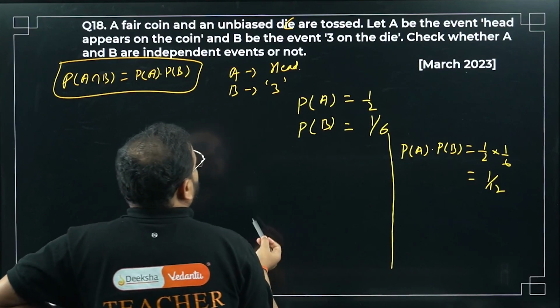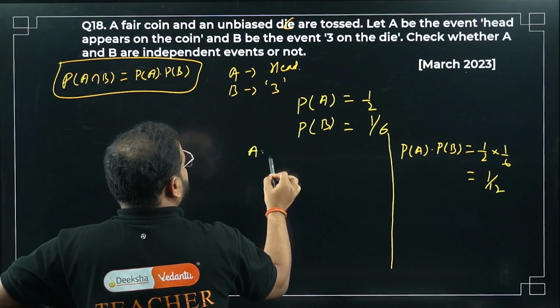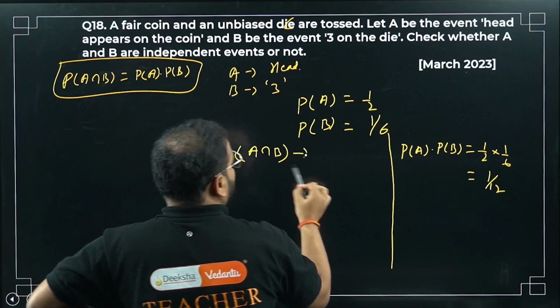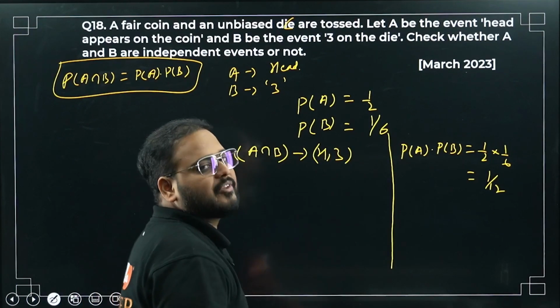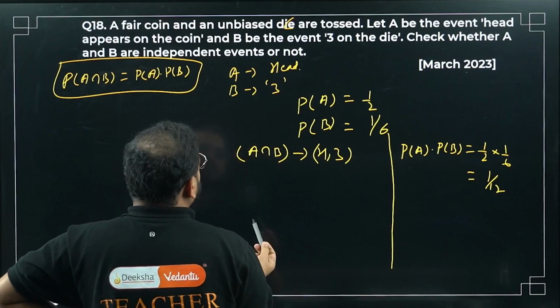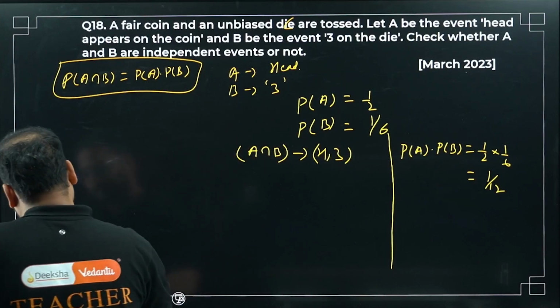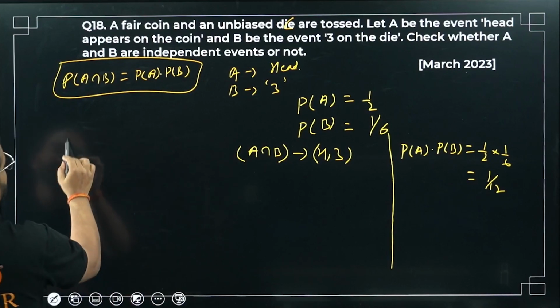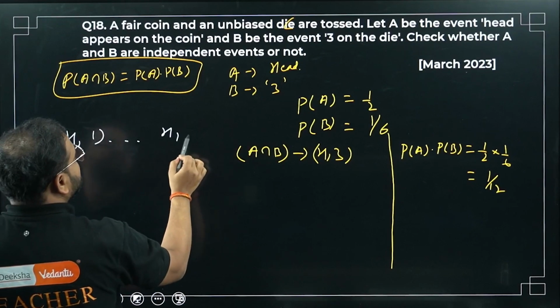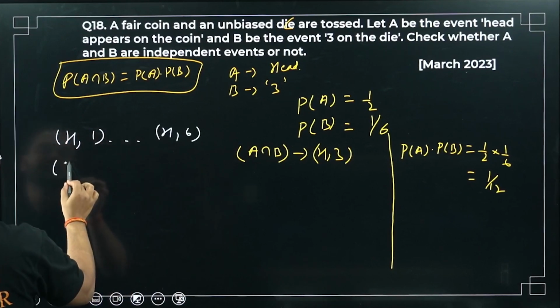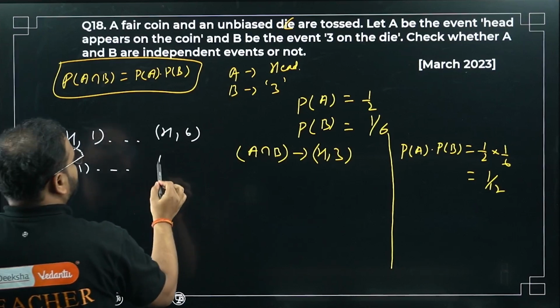Now look for A intersection B. It means you want a head and you want a 3. The total sample space will look like this: head with 1 till head with 6, and also, second case, tail with 1 till tail with 6.